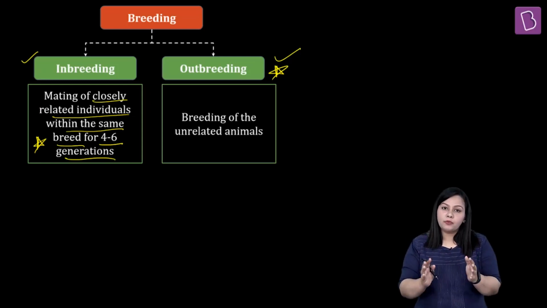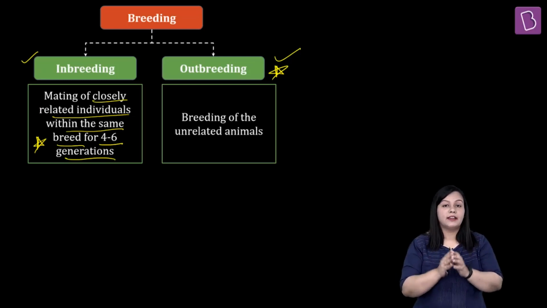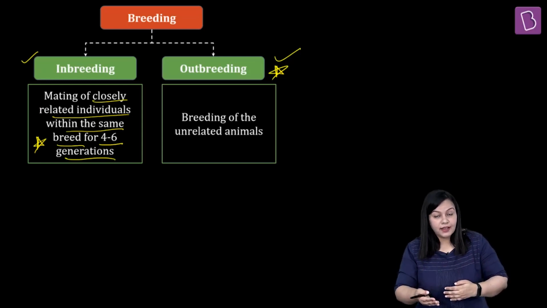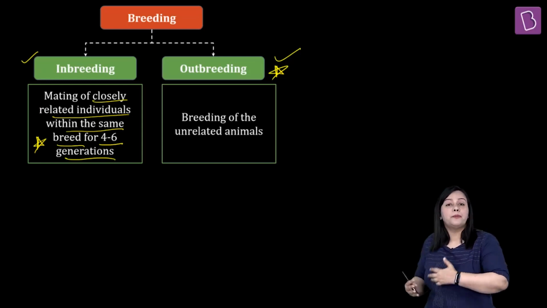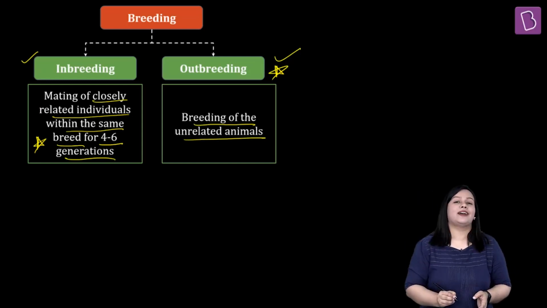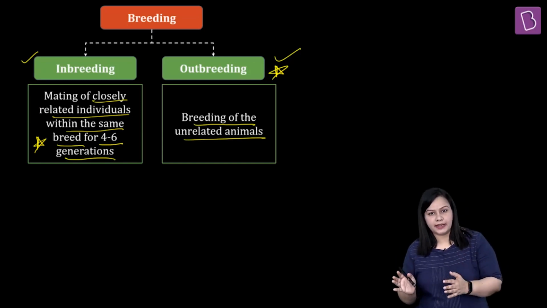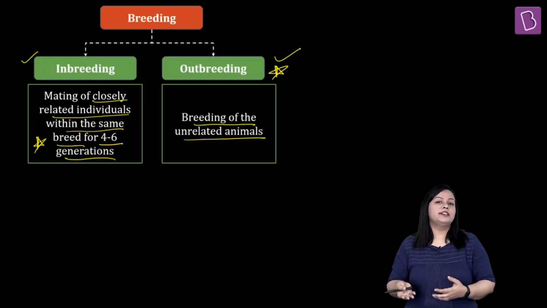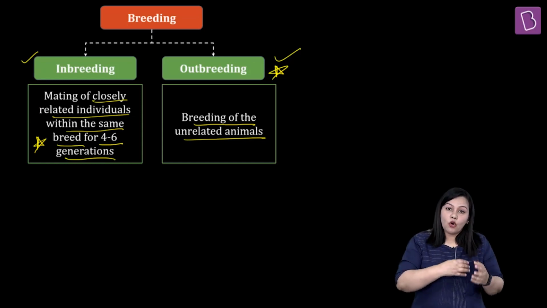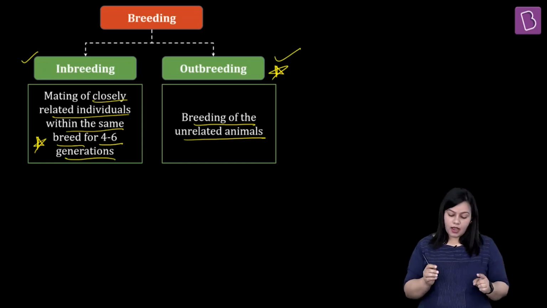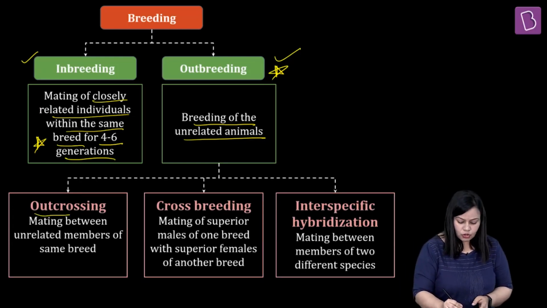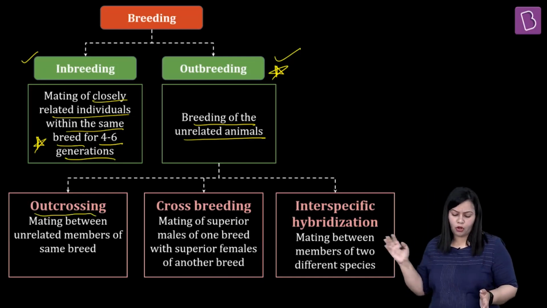What is outbreeding? Outbreeding is when you allow the mating to happen between unrelated individuals. They can be of the same breed, of different breeds, of different populations, or of different species also. So breeding of unrelated animals is called outbreeding. Why is it done? It can be done in order to attain a specific type of variety, or in order to overcome inbreeding depression. Now this outbreeding is further, majorly speaking, of three types. First is outcrossing, the simplest form of outbreeding.